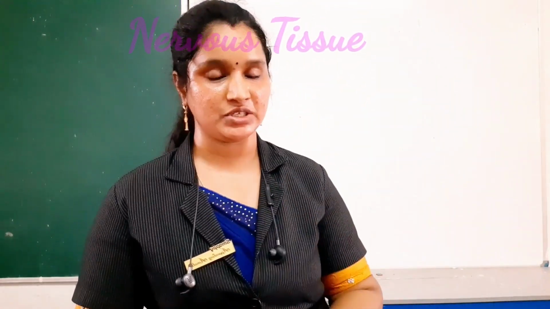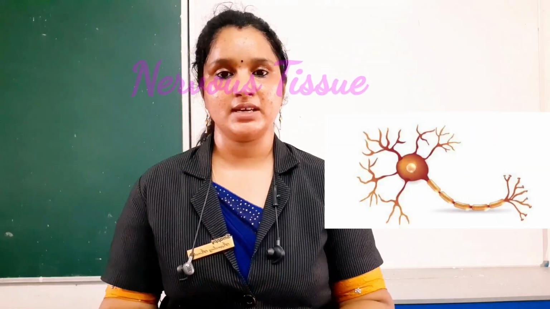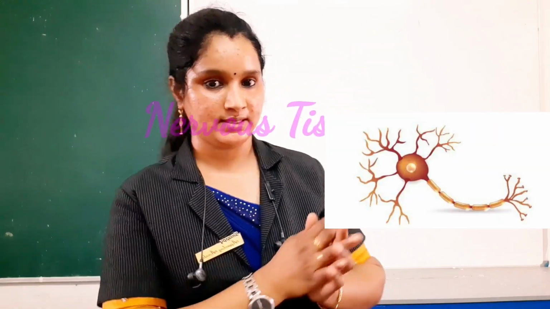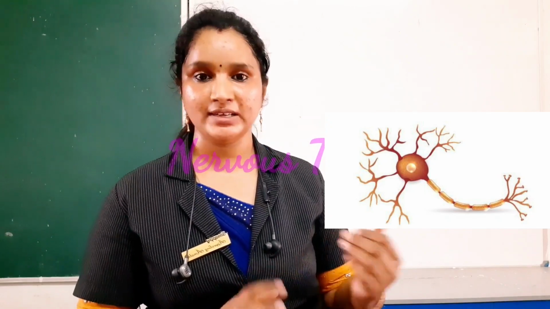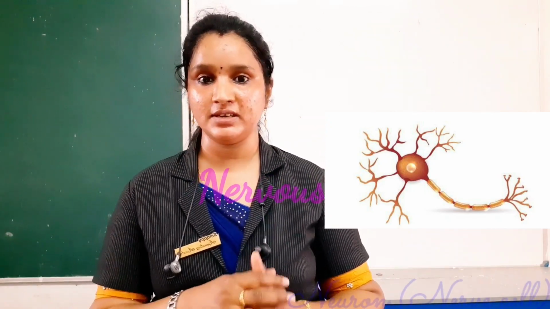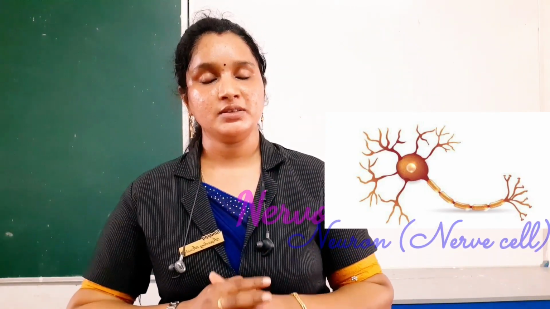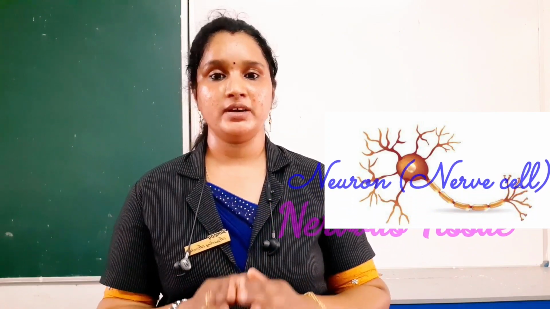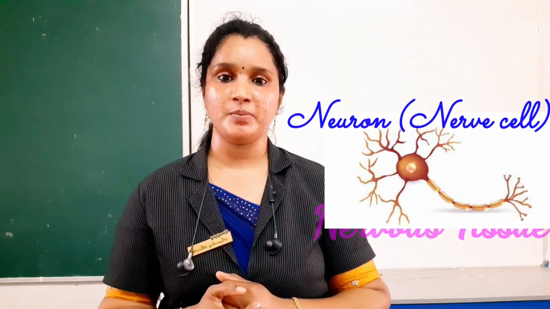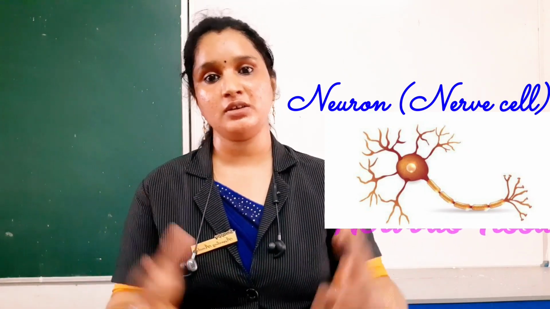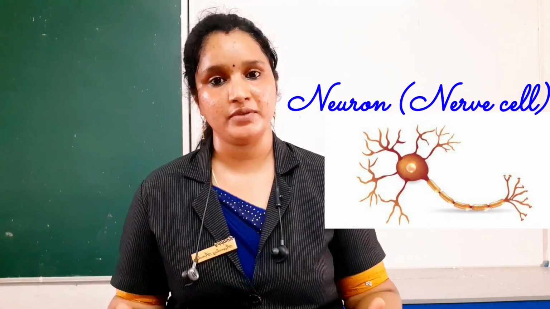Now we will move on to the next tissue, that is nervous tissue. You might have studied about this cell. Can you identify this cell? Yes, this is a neuron. So our nervous system or nervous tissue is made up of a collection of neurons, billions of neurons.